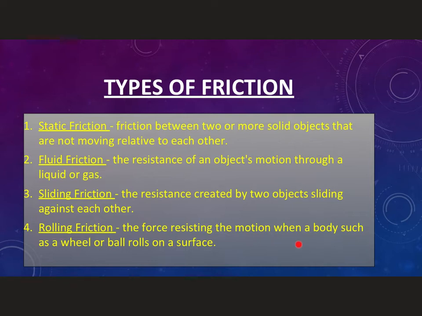And then last we have rolling friction. That's what allows our cars to go so smoothly on their wheels. It is actually the smallest, the least of all the frictions. That's why the invention of the wheel was such a big deal. It greatly reduced these other frictions, giving us a very small friction so things could move easier.